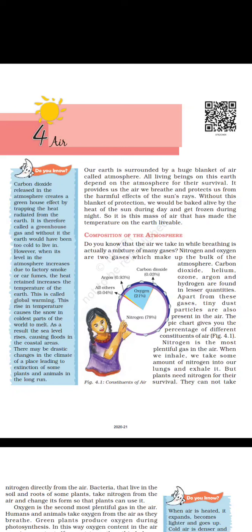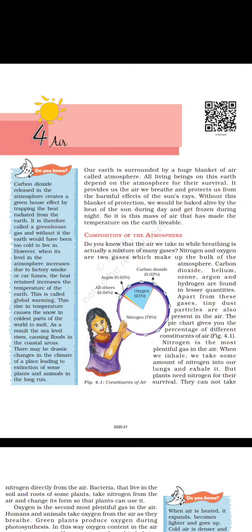Social Science, our environment textbook in geography for class 7, chapter 4, Air. Audiobook. Take a look at figure 4.1, Constituents of Air. Nitrogen 78%, oxygen 21%, carbon dioxide 0.03%, argon 0.93%, all others 0.04%.